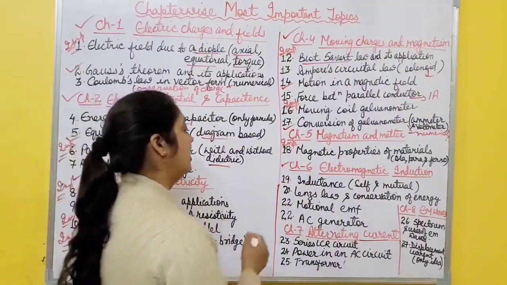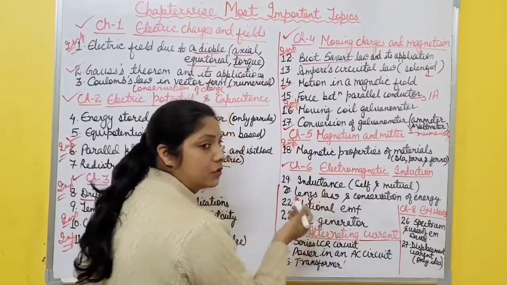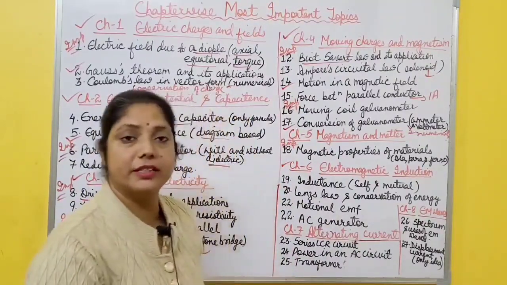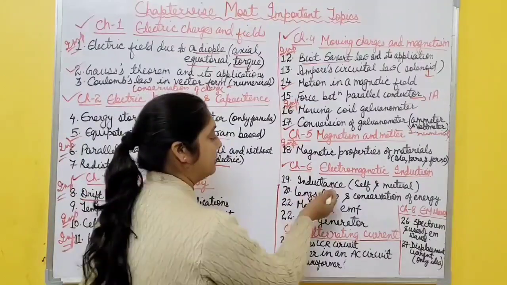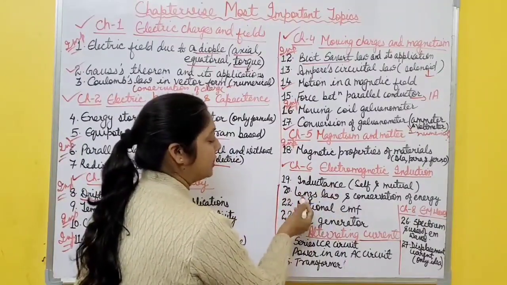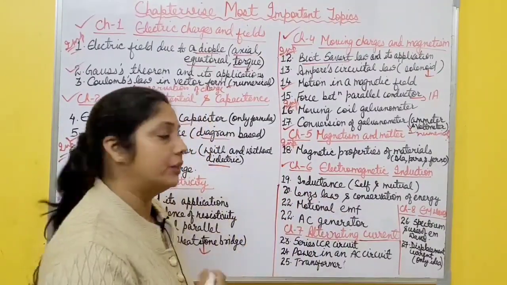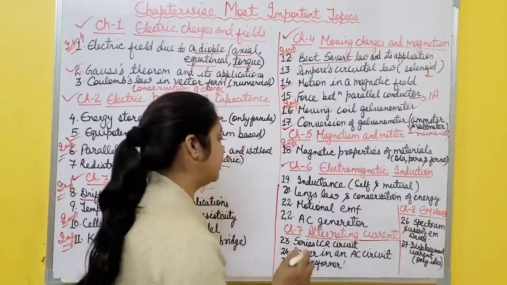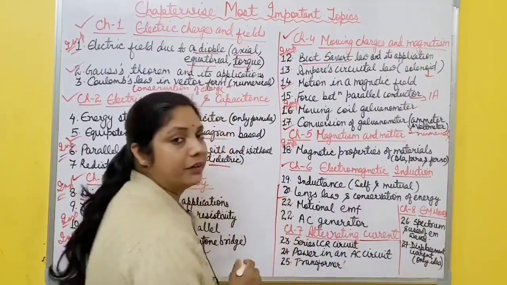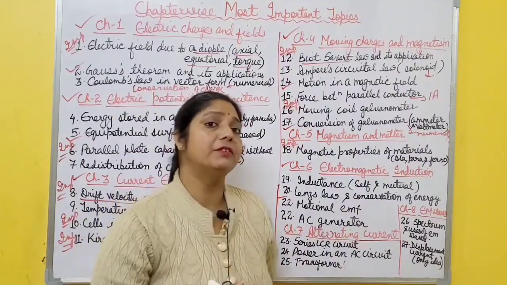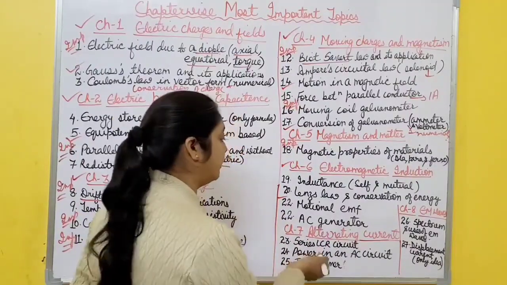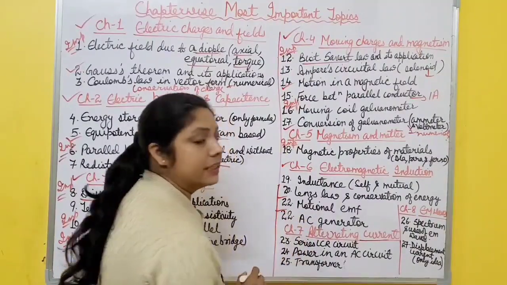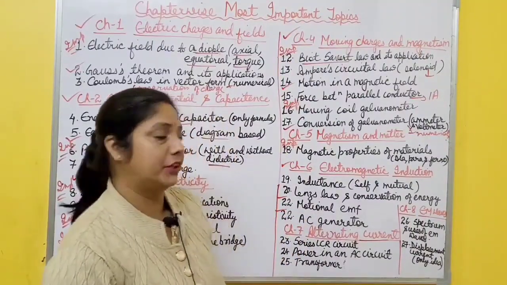Okay. Then next chapter 6, electromagnetic induction. In this one, the first important topic is inductance. What is self-inductance? What is the expression for self-inductance? Then mutual inductance, expression for mutual inductance, and sometimes numericals also come. Then next one is Lenz's law and conservation of energy. What is Lenz's law? How is it applicable according to conservation of energy? Then motional EMF. What happens when EMF is produced due to motion of the conductor? You have to revise that expression also. Then the last topic of this chapter is the AC generator, its construction, working, everything you must know.